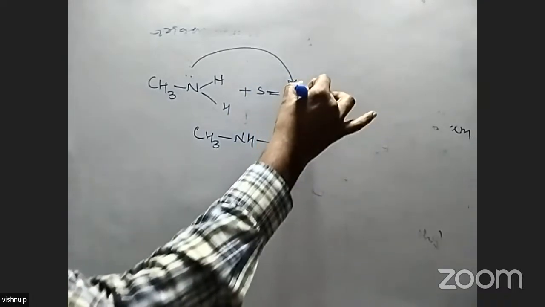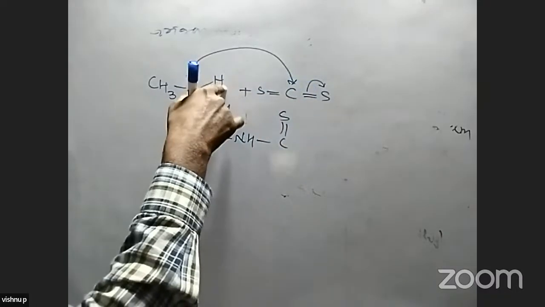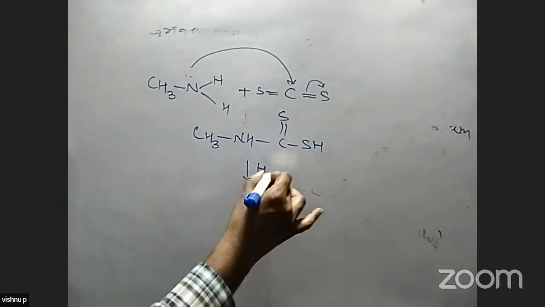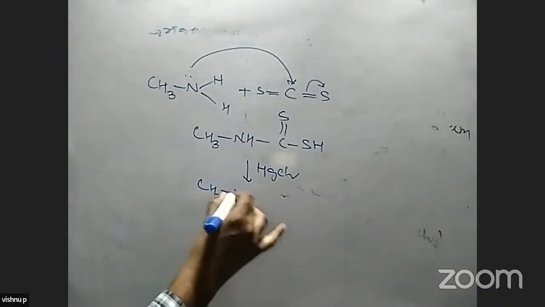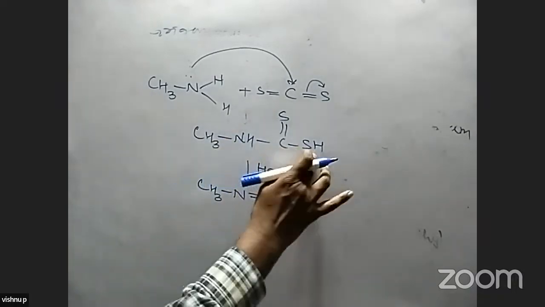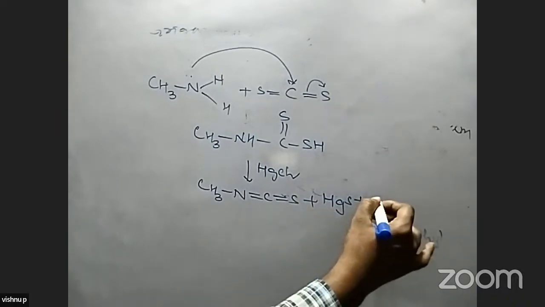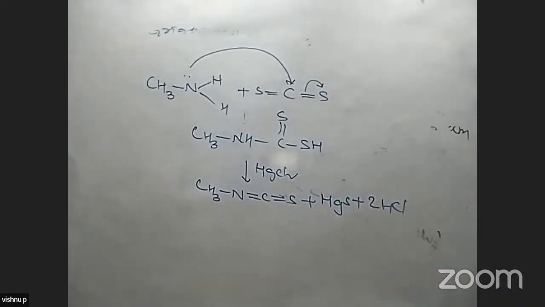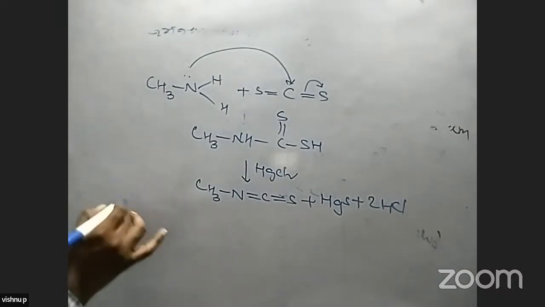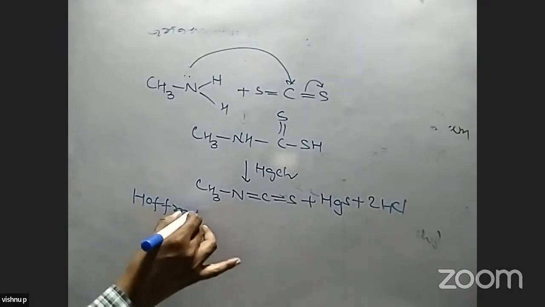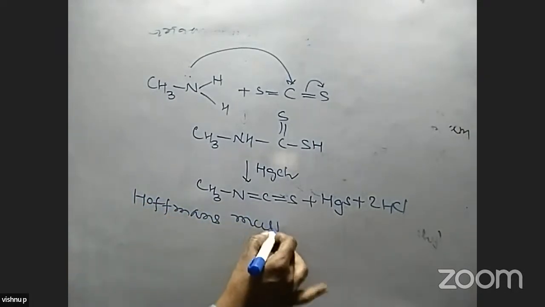One sulfur becomes negatively charged because of the transfer of electrons. Hydrogen is added, and SH is formed in this reaction. Again, it is treated with mercuric chloride, HgCl2. Alkyl isothiocyanate is formed in this reaction, along with mercury sulfide, and also HCl is formed. This reaction is called Hoffman's mustard oil reaction.